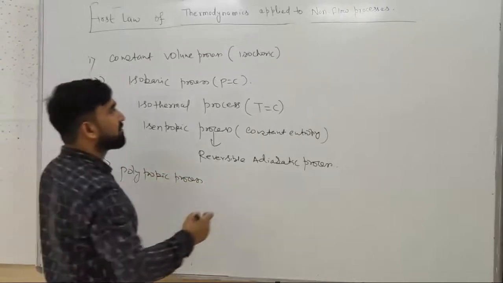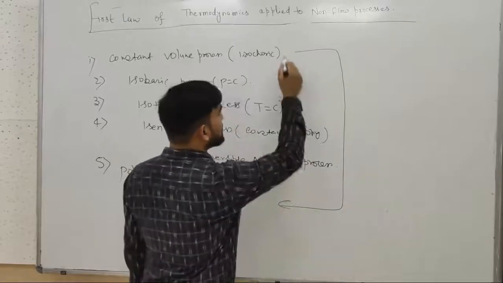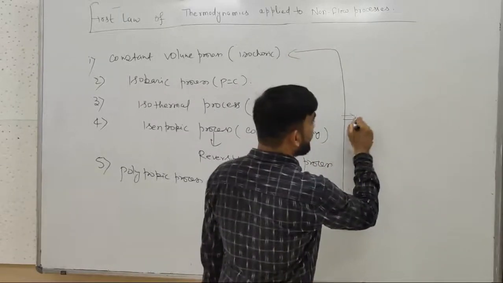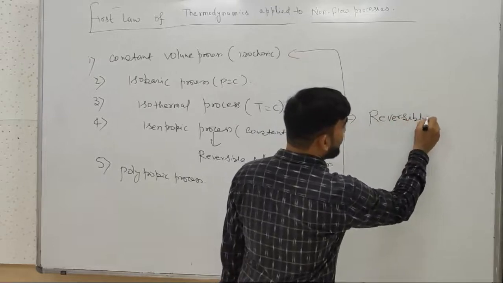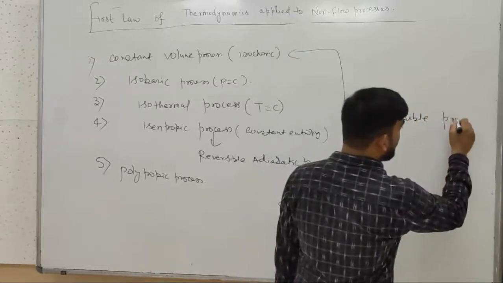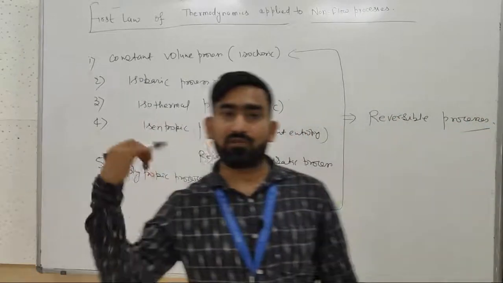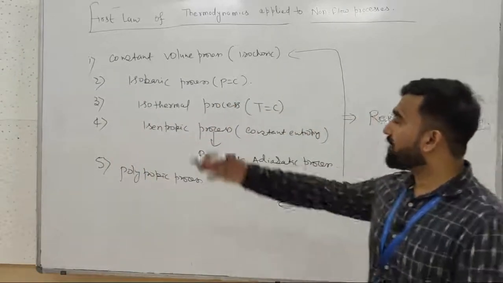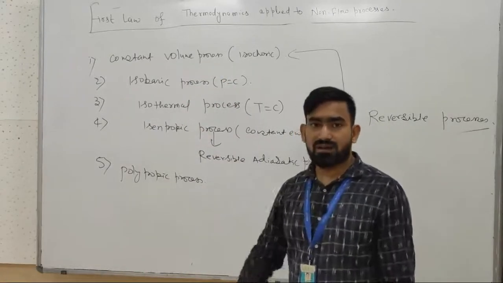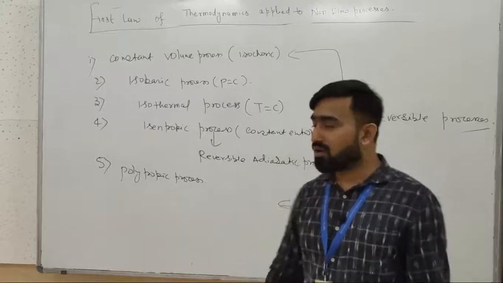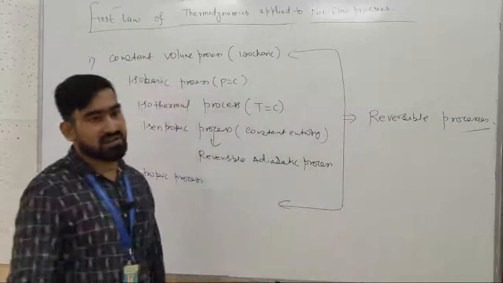One more very important point is that all these 5 processes are reversible in nature. All these 5 processes which we are going to discuss, including constant volume and constant pressure, are reversible in nature.